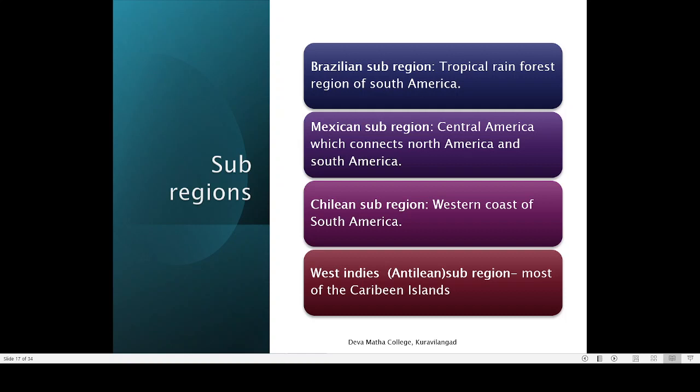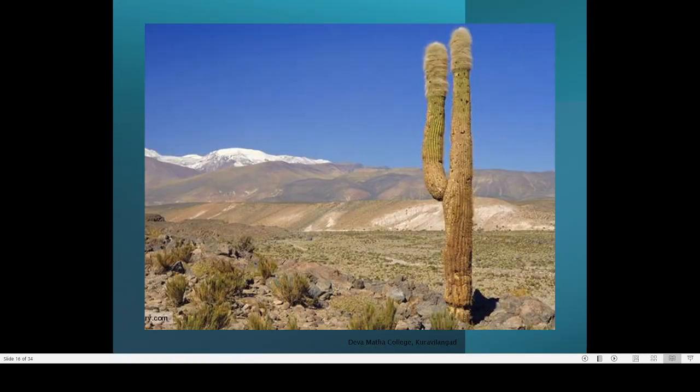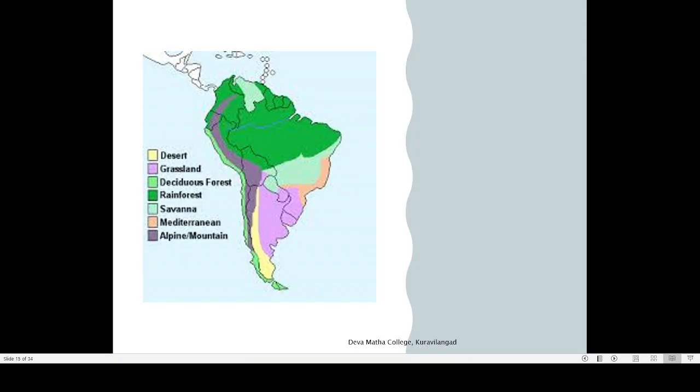Then comes the Chilean subregion. Now coming to the Chilean subregion, it is on the west coast of South America. So this is how the Chilean subregion will be basically. Here you can see that this is the Chilean subregion. And an important feature of Chilean subregion is that it is mostly dry in nature.